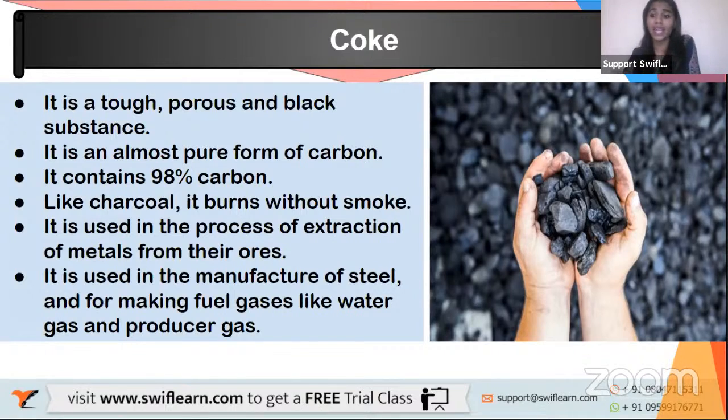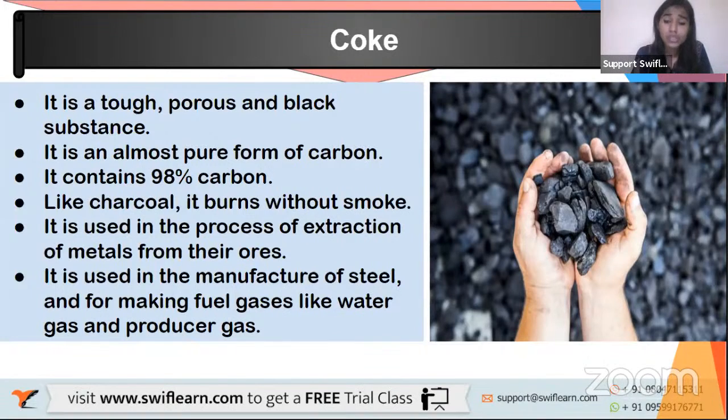From there you take, so it is present in the form of ores, that is metal ores, metal mixed with all the other soil and dust and things that are present inside the earth. From there we get the ore. From ore we need to extract to get pure metal, right? So coke is used to process this extraction of metal ores to get pure metal from it.